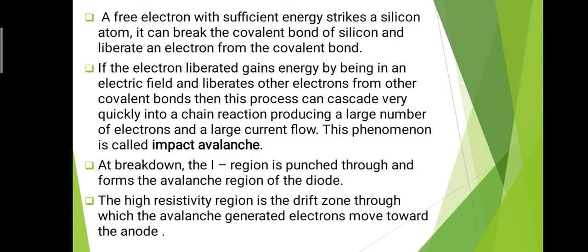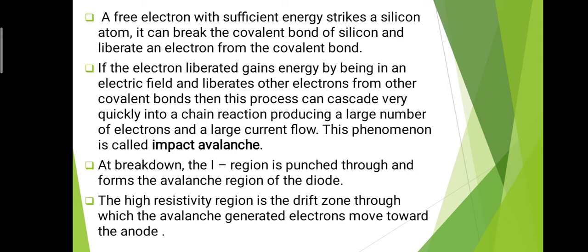If the liberated electron gains energy from the electric field and liberates other electrons from other covalent bonds, then this process can cascade very quickly into a chain reaction, producing a large number of electrons and a large current flow. This phenomenon is called impact avalanche. The process is very simple.